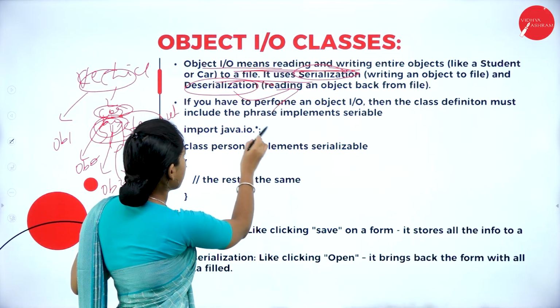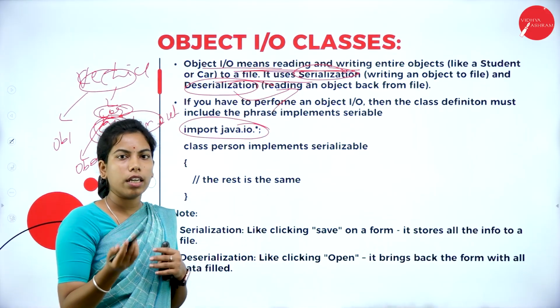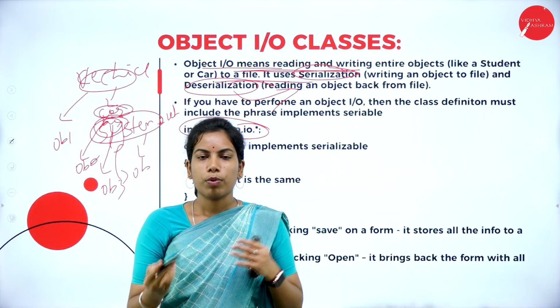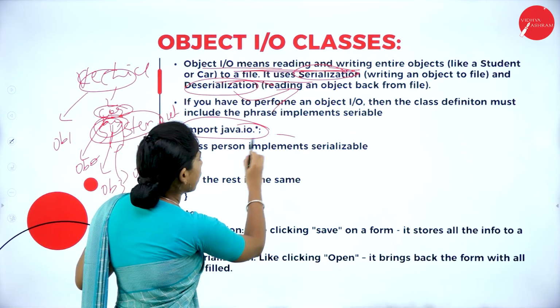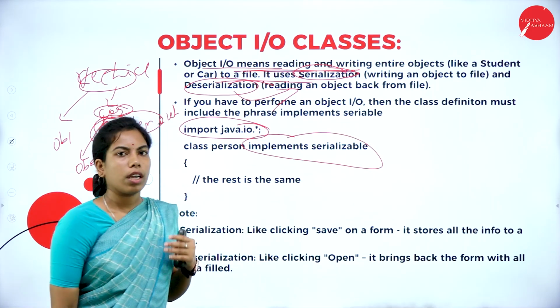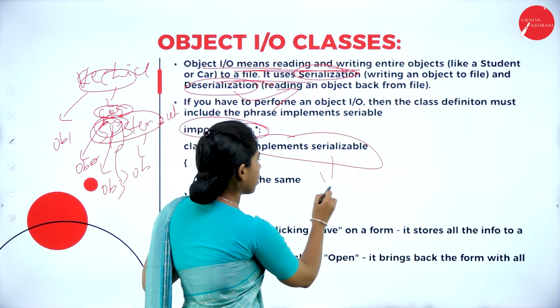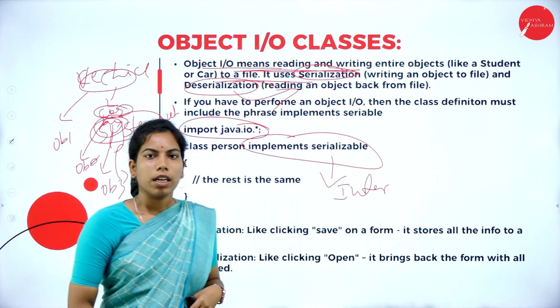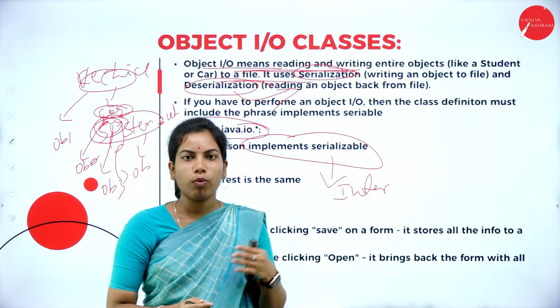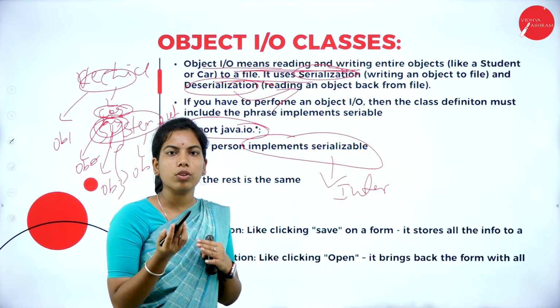And also here you can see a simple example. As I already told, java.io.* belongs to input output operation. So it implements Serializable. Implements Serializable is nothing but it is called what? An interface. An interface is mainly for what? It tells what to do.